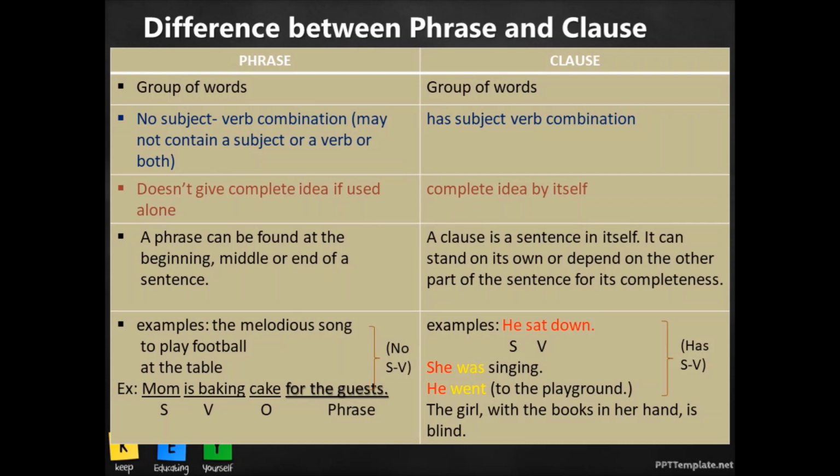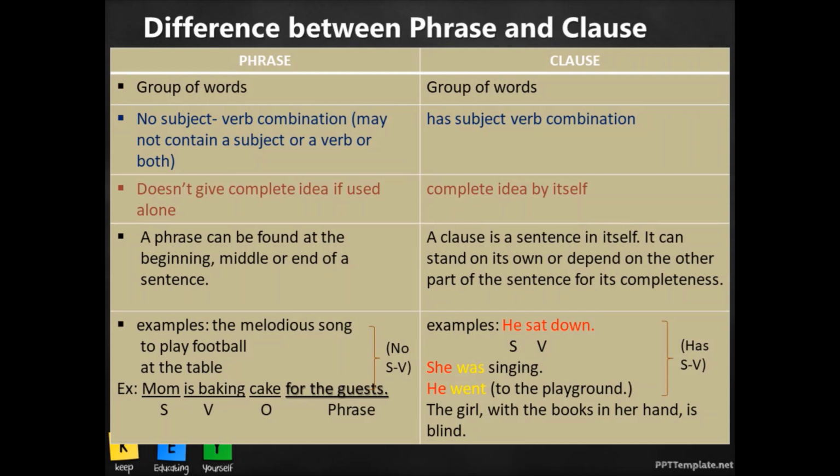"He sat down." He is the subject. Sat is the verb. Down is just a word that can be termed as an adverb, telling you where he sat. One word cannot be termed as a phrase, understand that. So "he sat down" is a complete sentence in itself because it has a subject-verb combination and gives you the complete meaning.